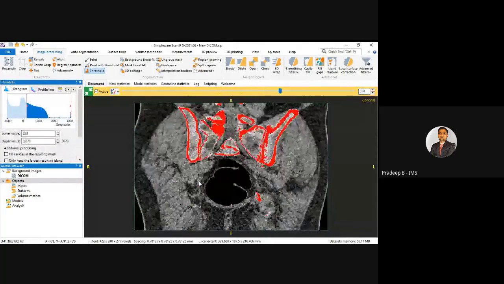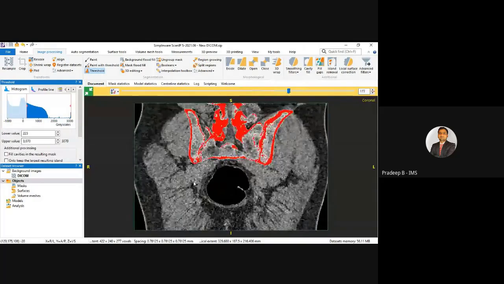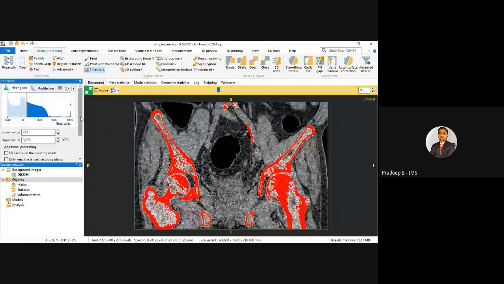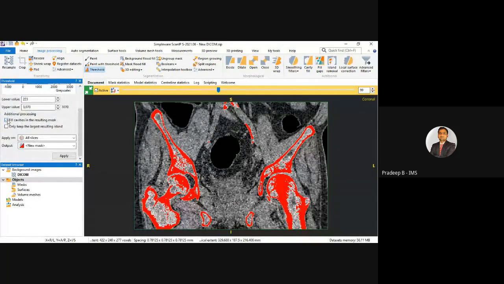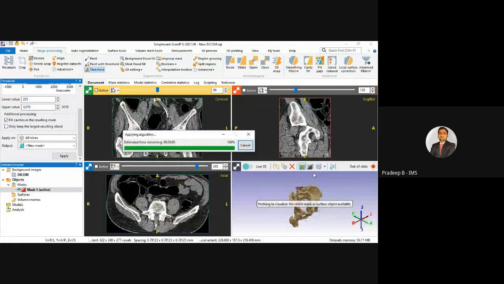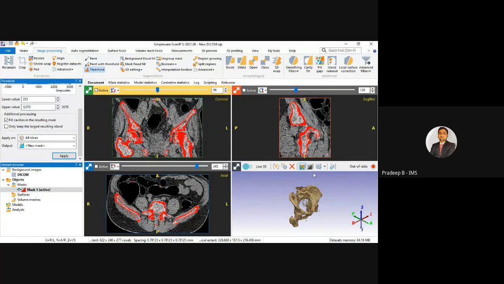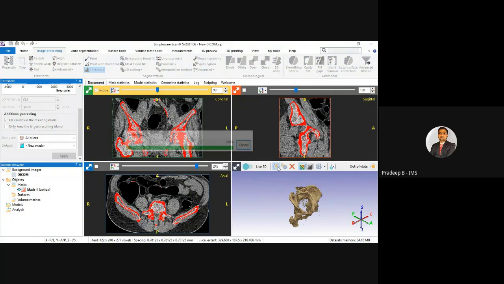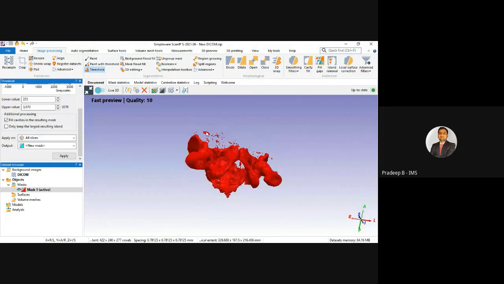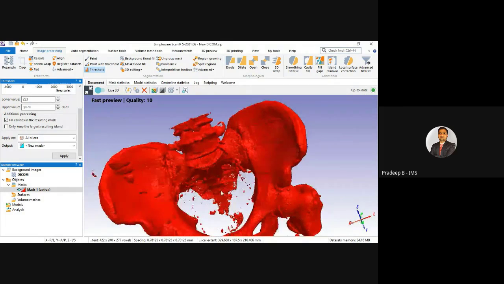As we are using the manual approach, because the manual approach is less costly as compared to automated approach, you can just click here if you want to fill the cavities, and click here, just click apply. Can generate a 3D, can expand this. So as you can see, we have done with the initial segmentation.